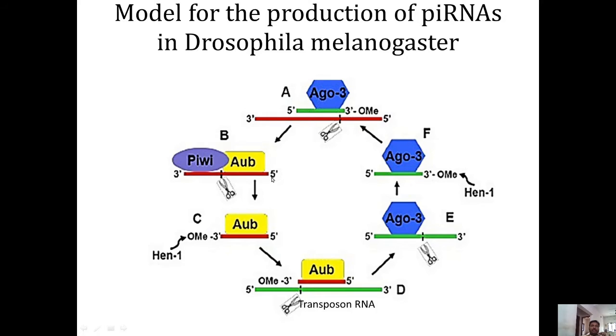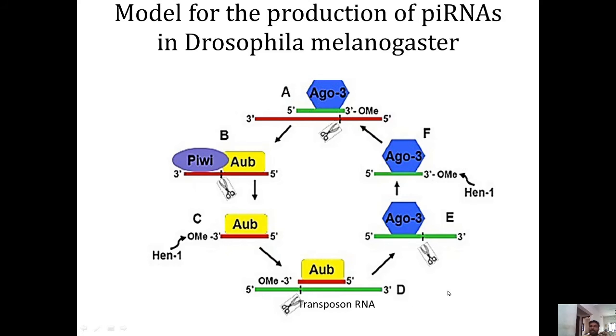Then that small RNA molecule is bound by PIWI protein and Aubergine proteins, and its 3' end gets trimmed off, and then the HEN1 protein methylates the trimmed region of the antisense piRNA molecule.